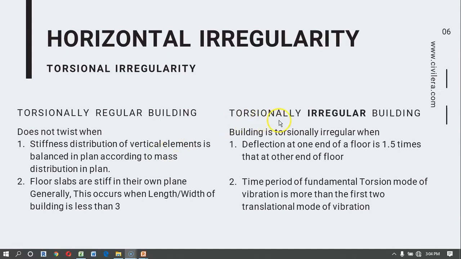Now when a building is torsionally irregular, the deflection at one end of a floor is 1.5 times that of the other end of the floor. Time period of fundamental torsion mode of vibration is more than first 2 translational modes of vibration. This means that the first or the fundamental torsional mode of vibration, the time period of that mode is more than the first 2 translational modes of vibration.